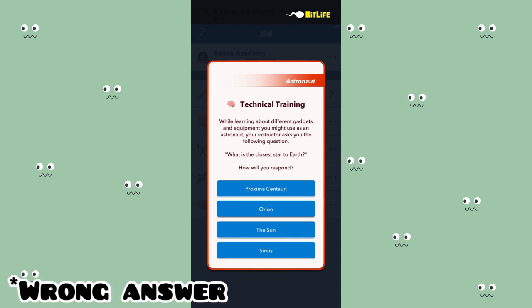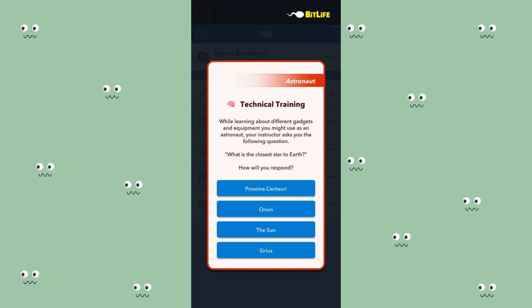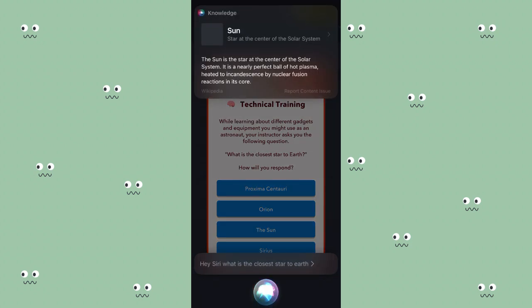Once I select the wrong answer, I already know that that is not the answer to the question. So once I get that question again, it's always easier for me to know which one is the right answer. I don't know if that makes sense. Then the second one I do is I'm going to ask Siri. If you are using Android, I think it's Google Assistant, so you can ask Google Assistant for the answer.